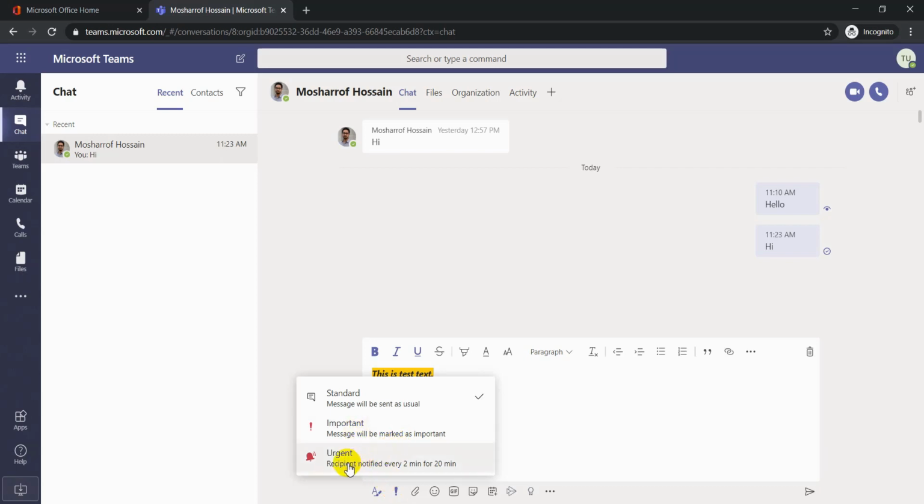You know, important means the message is important, but not to do now, but you have to do. You can set this message to urgent. Urgent means you have to do it now.